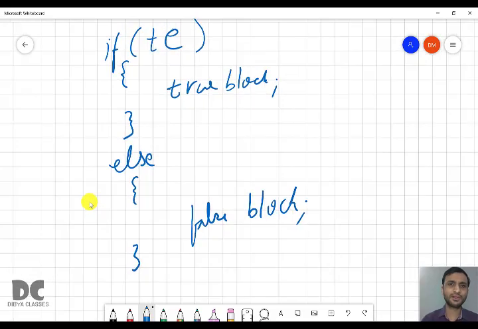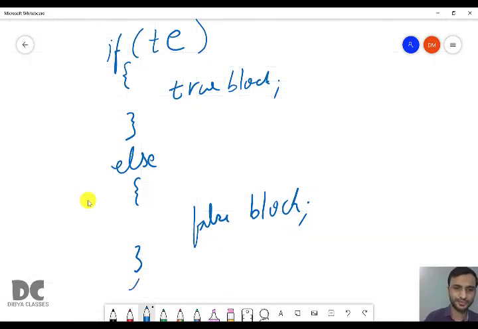Also remember, after completion of if else statement there is also a statement X, which is optional. Statement X may be there, may not be there, it is dependent on the type of